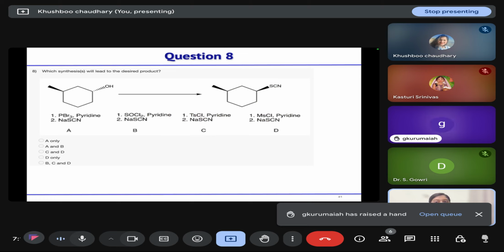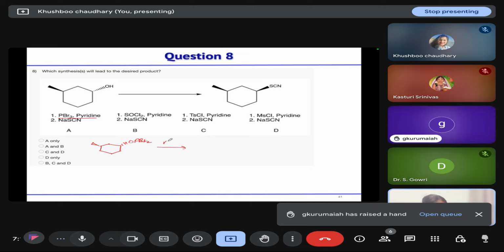Then which of the following will give you the desired product? Let us write the product for every sequence. In the first case, what will be the product for the PBr3 and pyridine condition? Firstly, it will form OPBr2.